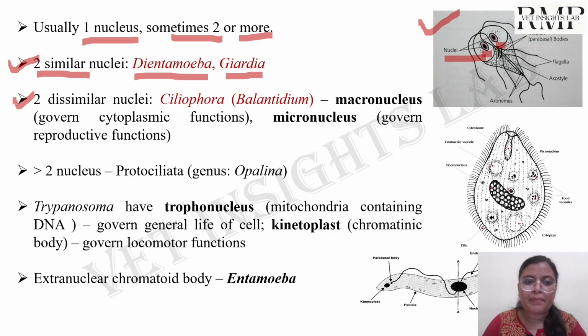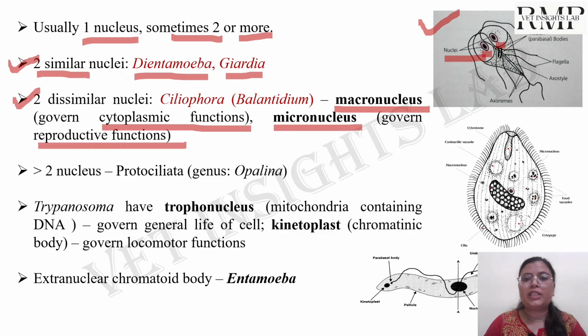And there is Balantidium, which has two nuclei that are dissimilar in size. The large nucleus is known as the macronucleus, which has the cytoplasmic function, and the small nucleus, which governs the reproductive function, is known as the micronucleus. This is the picture of Balantidium coli, and here the small one you can see is the micronucleus, and the big one is the macronucleus.